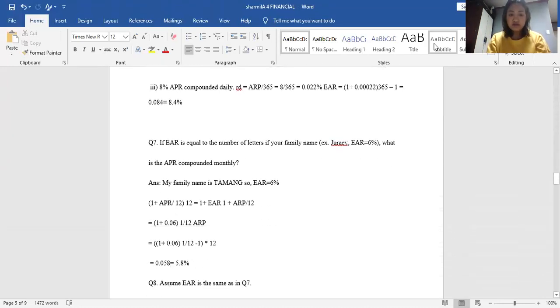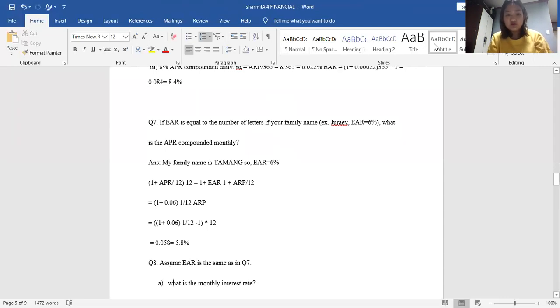And for question number 7, EAR is equal to the number of letters in your family name. For example, if EAR is equal to 6%, what is the APR compounded monthly? My family name is Tamang, so EAR is equal to 6%. (1 plus APR divided by 12) to the power of 12 is equal to 1 plus EAR. So 1 plus APR divided by 12 is equal to (1 plus 0.06) to the power of 1 divided by 12. APR is equal to 0.058, that is 5.8%.